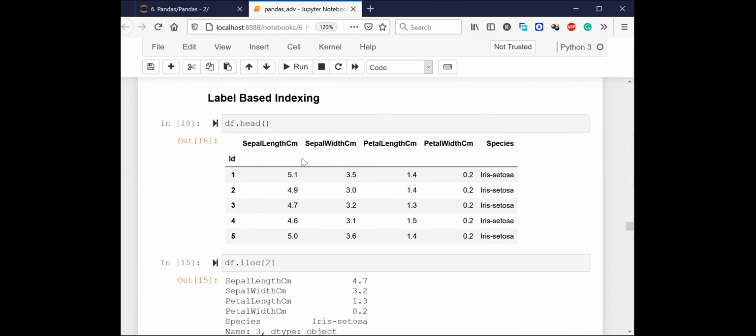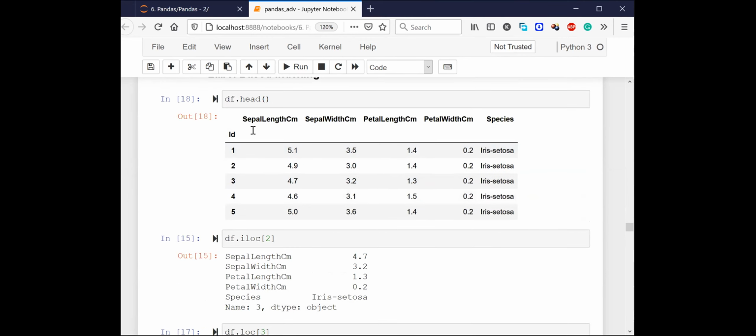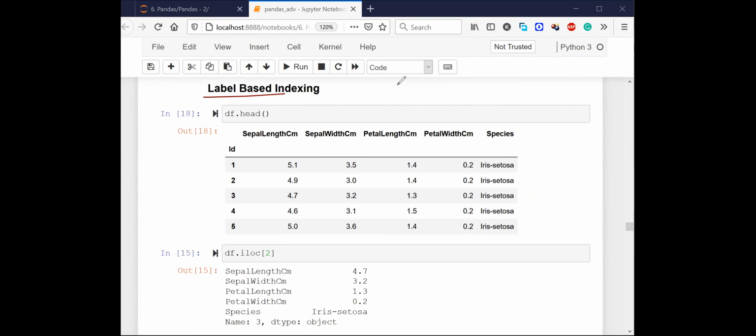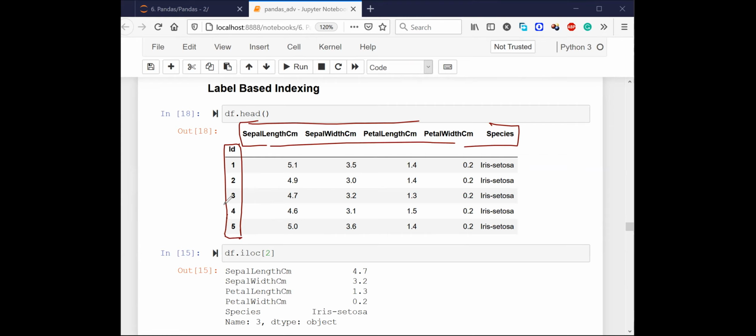Now let's come down. Let's look at label based indexing. For label based indexing, what do we have? We have loc. Instead of iloc, we have loc in label based indexing. And how is loc different from iloc? Loc means that instead of taking the default positional arguments, you have to use these labels. Instead of using the 0, 1, 2, 3 indexing, you have to use these row indexes and column indexes. Is it making sense to everyone? That is the only difference, nothing else.